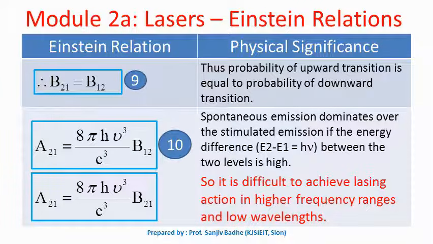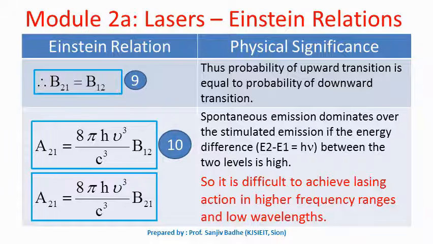In the helium neon laser we have seen there is lasing action between E6 and E5, E6 and E3, E4 and E3, but there is no lasing action between E6 and E2. Why? Because the energy difference is very large and spontaneous emission will dominate, and for lasing action we require stimulated emission, which is negligible for large energy difference.